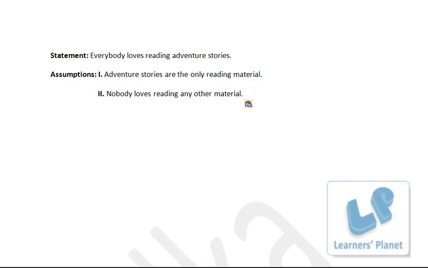Statement: everybody loves reading adventure stories. Now the first assumption: adventure stories are the only reading material. That's an absolutely nonsense assumption. See, I like adventure stories, but I like fiction, non-fiction, and so many types of stories. I like adventure stories as well, but that's not the only reading material which is available. So this assumption is actually not at all implied. The second: nobody loves reading any other material. Again, the same thing, I like other materials also. So even this assumption is not implicit.